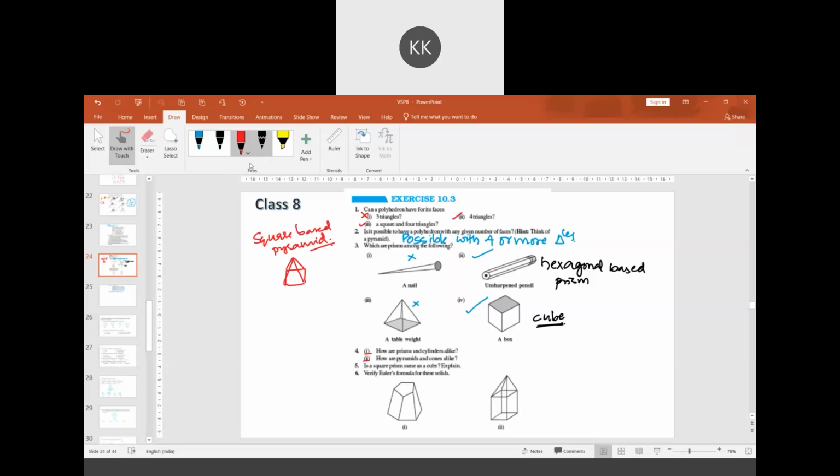Let me give an example of a triangle. It's the smallest polygon. If I increase one side, it becomes a quadrilateral. If I increase one more side, it becomes a pentagon. Now, on similar lines, if I keep increasing the number of sides, at the end, what is the result? If the number of sides are increased, what would be the result?